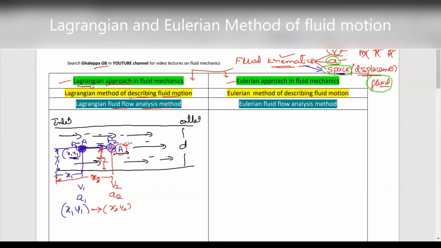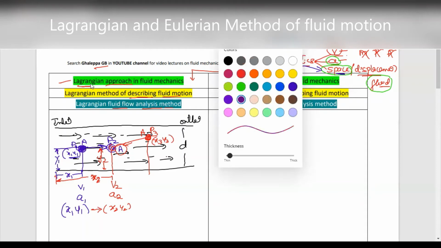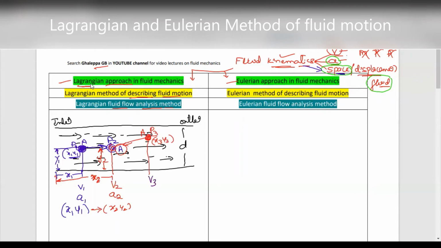Again, after some time, this particle will move from point 2 to point 3. The space coordinates here are x3, y3, a new point of particle A. The velocity of particle A at point 3 is v3, the acceleration is a3, and the space coordinates are x3, y3.